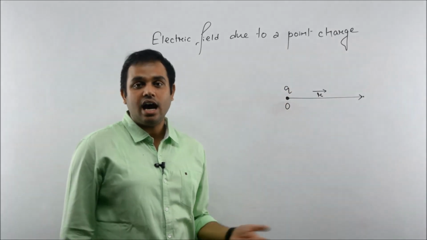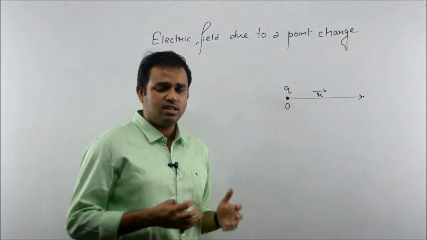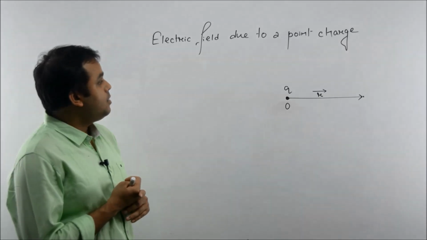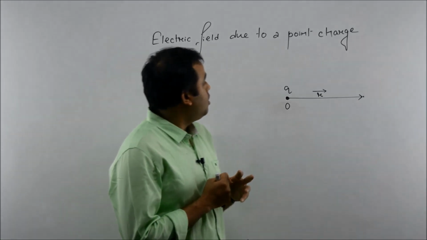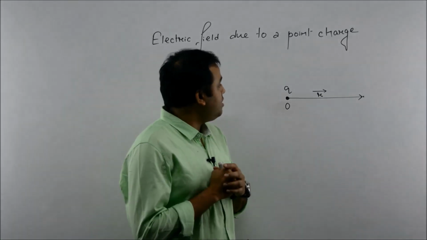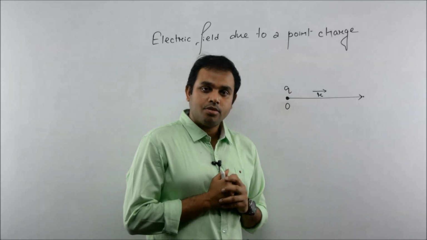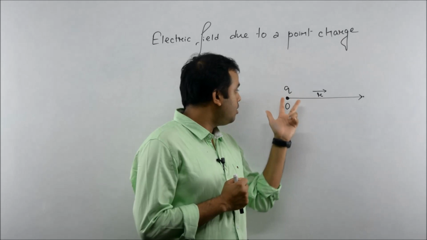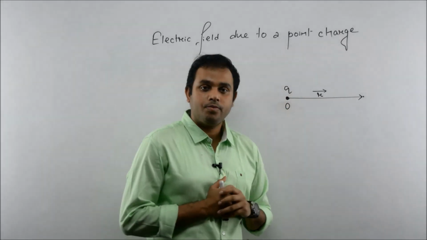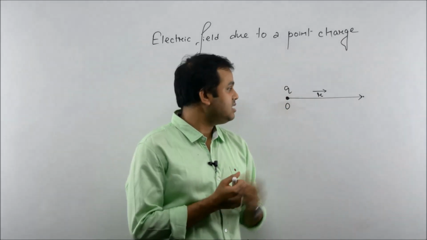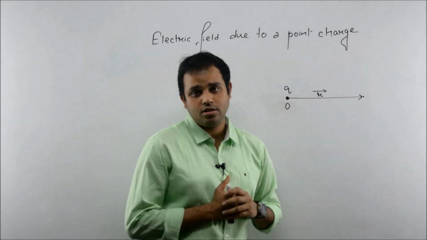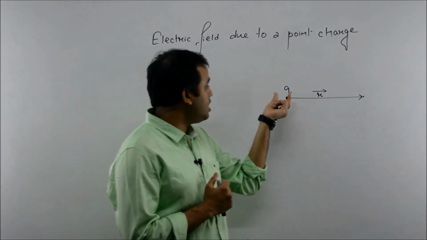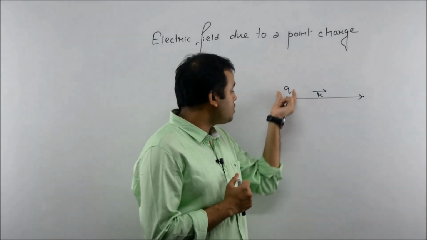Clear? So students, now we will derive one expression for electric field due to a point charge at a distance r from it. Now we are just considering the distance as r. So we are given a charge q, which is at point O. Let us consider that this charge is of positive nature.